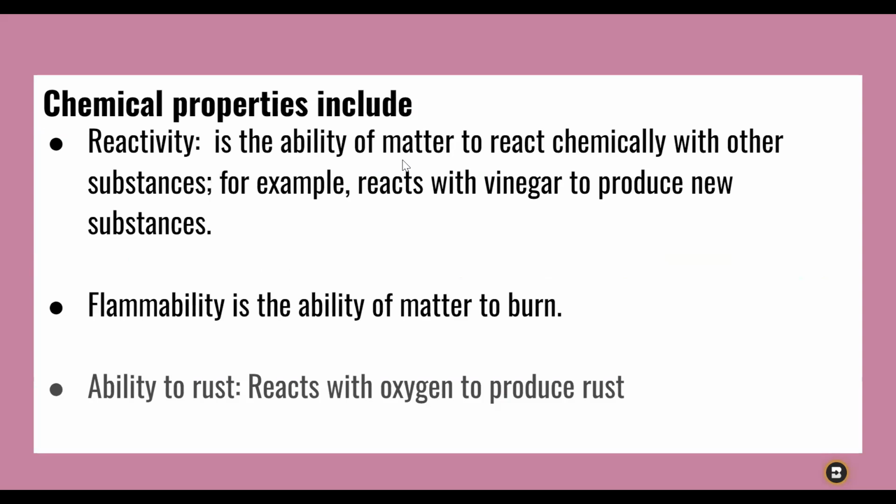Flammability is the ability of matter to burn. We can also say combustibility, which also talks about the ability to burn. Ability to rust: reacts with oxygen to produce rust, like iron can react with oxygen to produce rust.